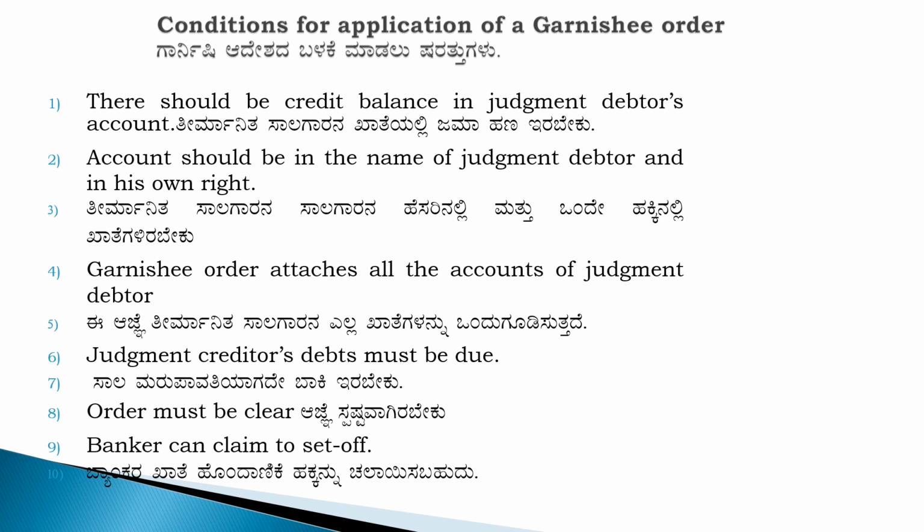Second one, account should be in the name of the judgment debtor in his own right. Account judgment debtor name ಅಲ್ಲೇ ಇರಬೇಕು. So as an individual ಅವರ ಹಕ್ಕಲ್ಲೇ ಇರಬೇಕು. Next one, Garnish Order attaches all the accounts of judgment debtor. So whatever the number of accounts are there in the same bank or some other bank, ಅವೆಲ್ಲಾನು ಅಟ್ಯಾಚ್ ಮಾಡುತ್ತೆ ಅಂತ.